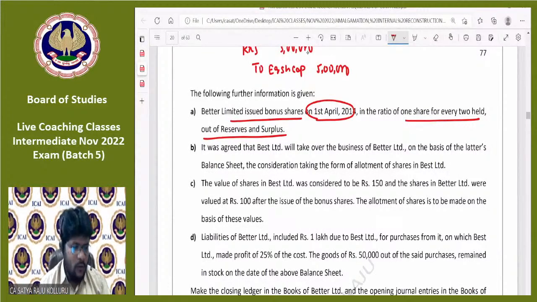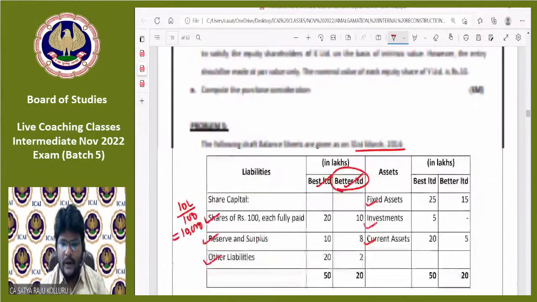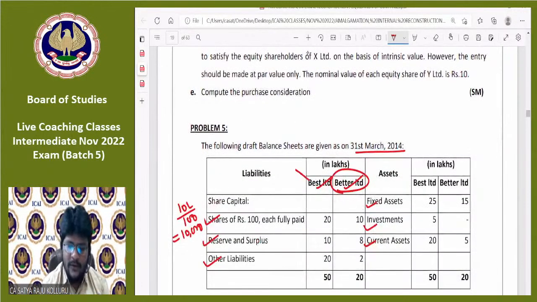Next, coming to point number B, it was agreed that Best Limited will take over the business of Better Limited. So that's why we decided that Best Limited is a purchasing company and Better Limited is a selling company. Fine.